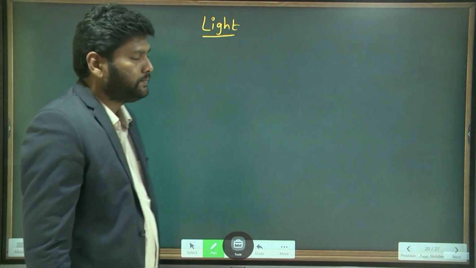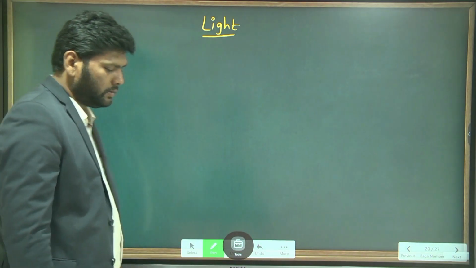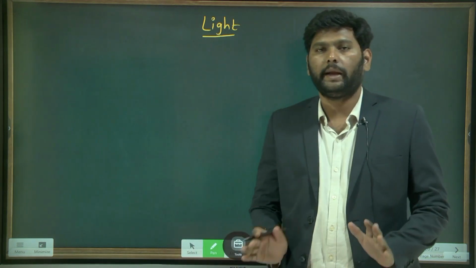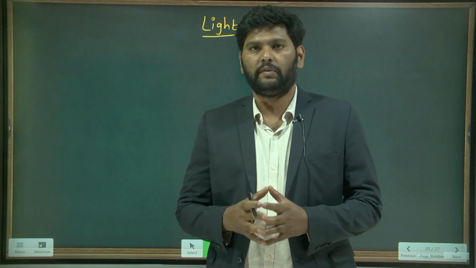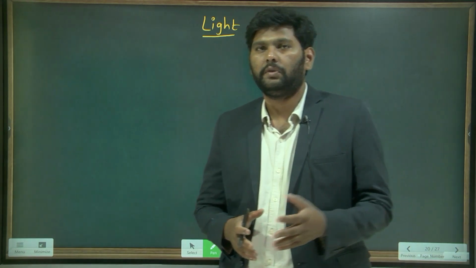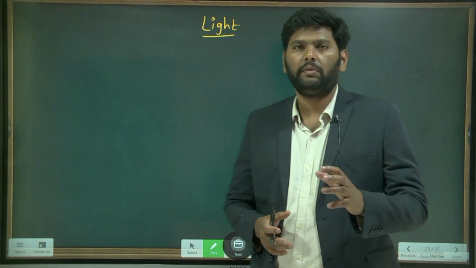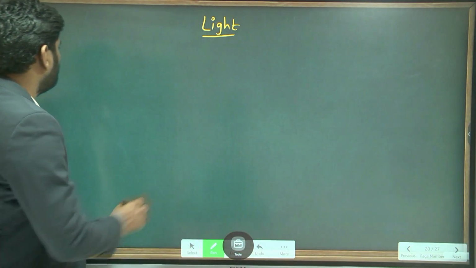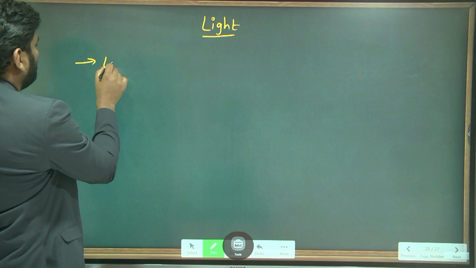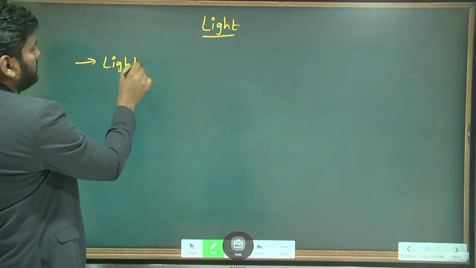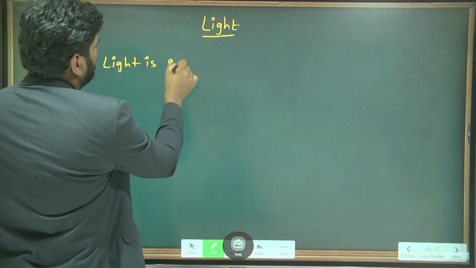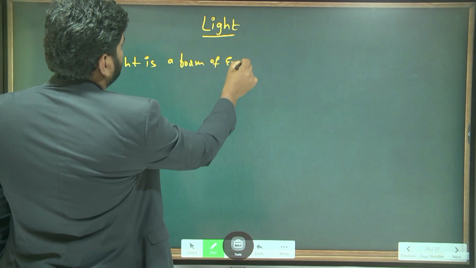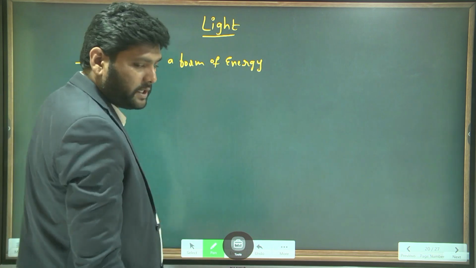Before starting light, you should learn something about this chapter: the concept of light, what is meant by light, what it will do, what the characteristics are. Everything we will learn here. So let's start. Better write down: light is a form of energy.